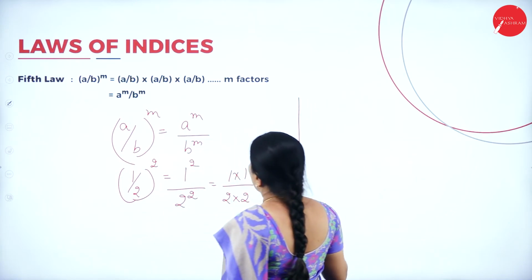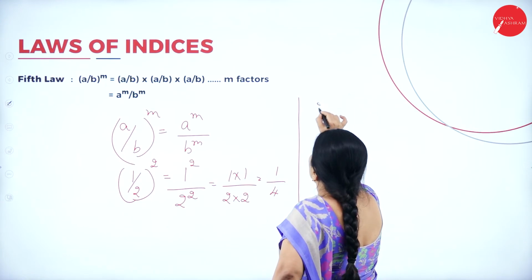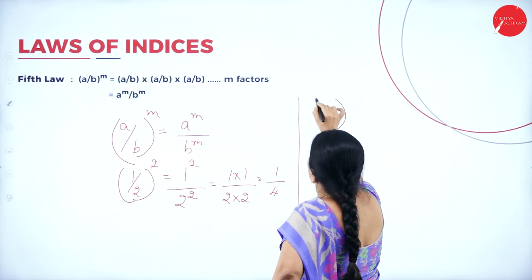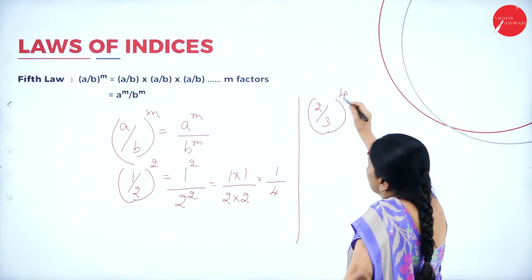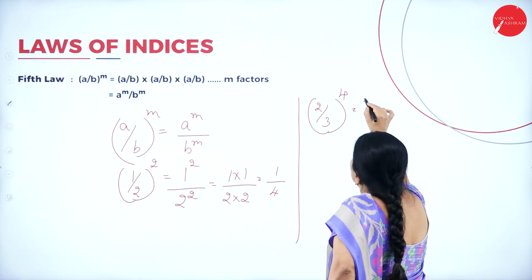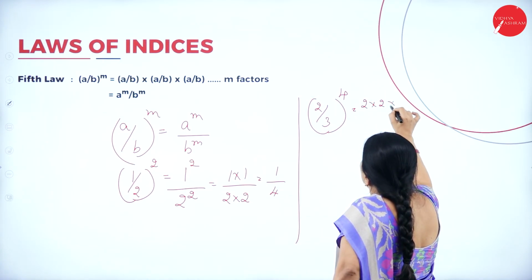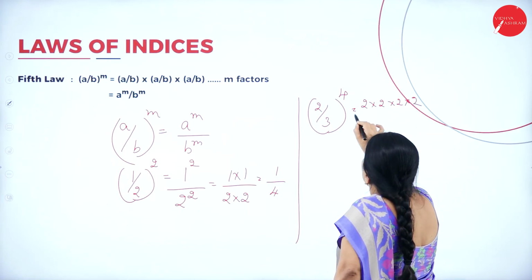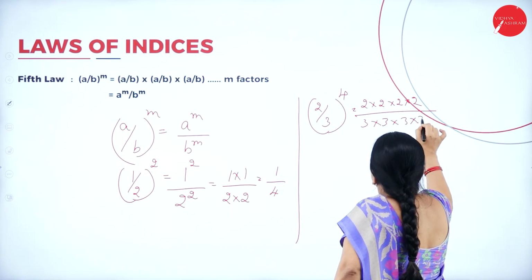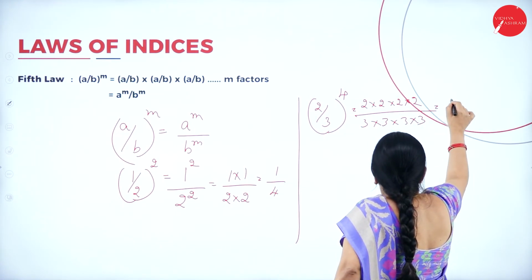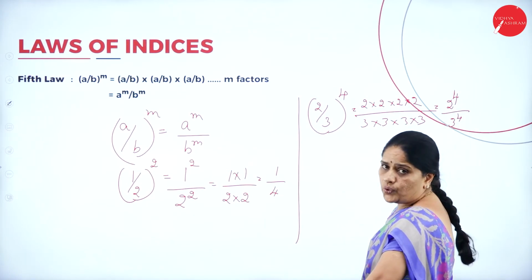Now, if you can apply the same rule, I'll give you one more example. I am writing (2 by 3) to the power 4. What can I do if I want to expand this? I have to write 2 how many times? So, this will be 2 into 2 into 2 into 2 divided by 3 into 3 into 3 into 3. I am expanding this 4 times, 3 also 4 times.